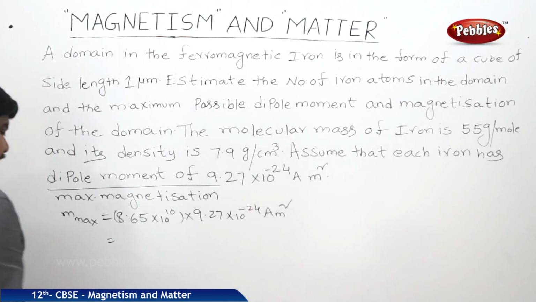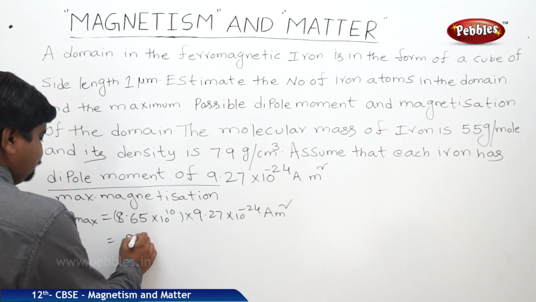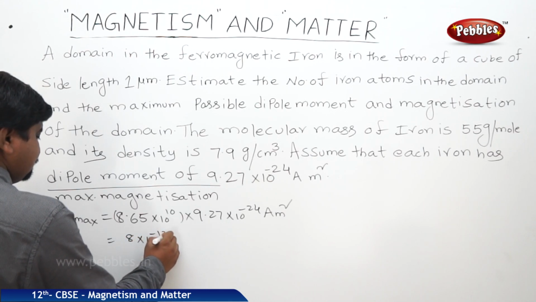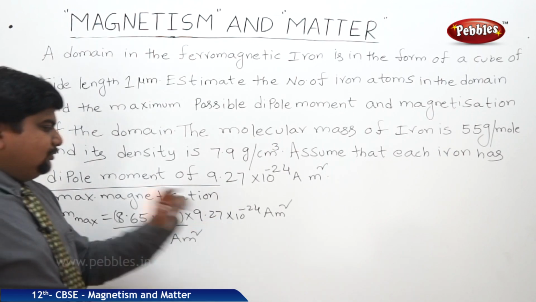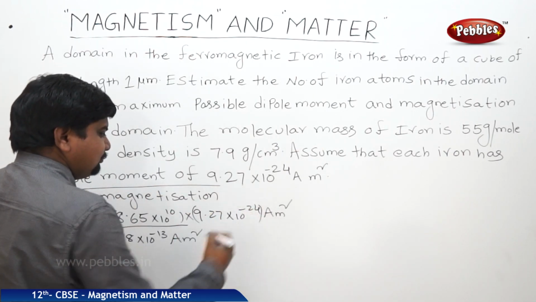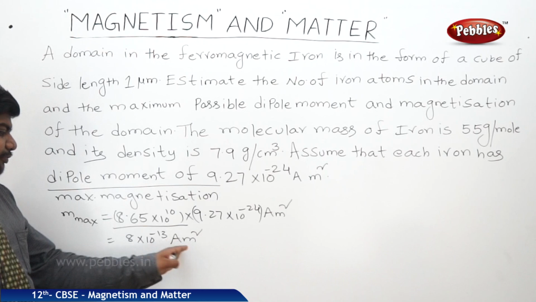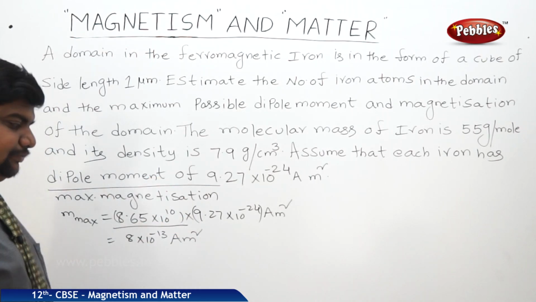So we will get 8 into 10 to the power of minus 13 Am square. This is the number of atoms into the dipole moment of each.